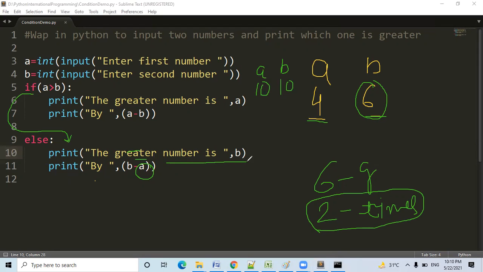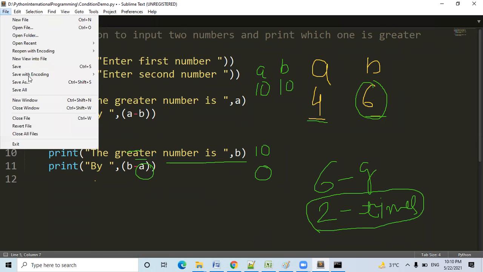And B means 10. And here B minus A, 10 minus 10, will be 0. But sir, I want to give the preference to the first number if both are same. Okay. So let me take greater than or equal to B. Now the preference goes to the first number when both are same. Hope you understand. Yes, sir.